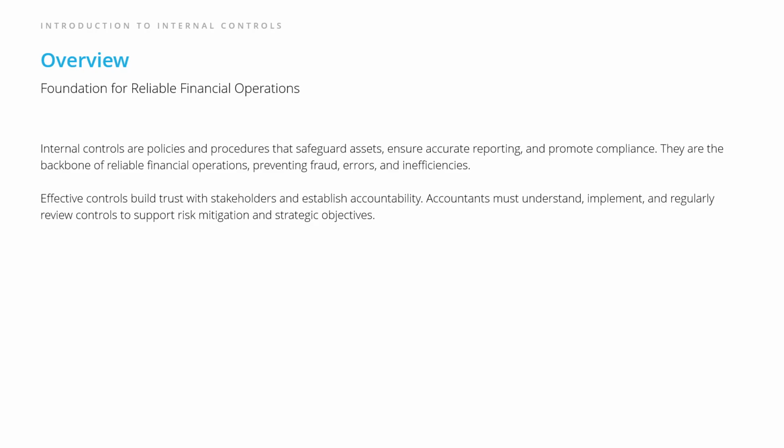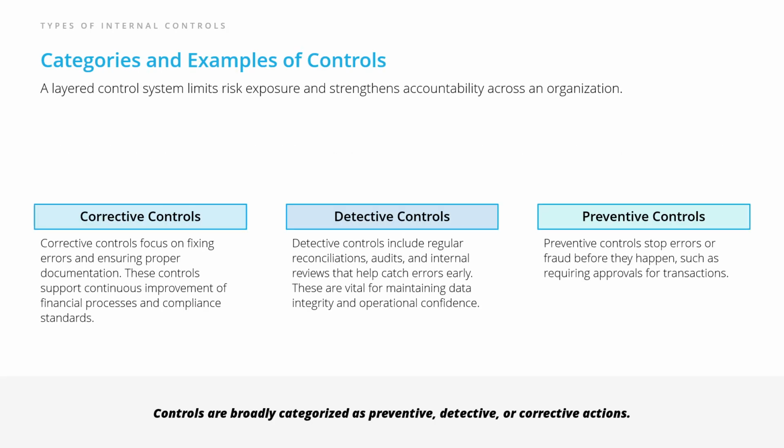work in practice. Internal controls fall into three broad categories, each addressing risk from a unique angle. Corrective controls come into play when something goes wrong. Think of them as the fixers. They help identify mistakes, ensure things are properly documented, and support ongoing improvement in financial processes.